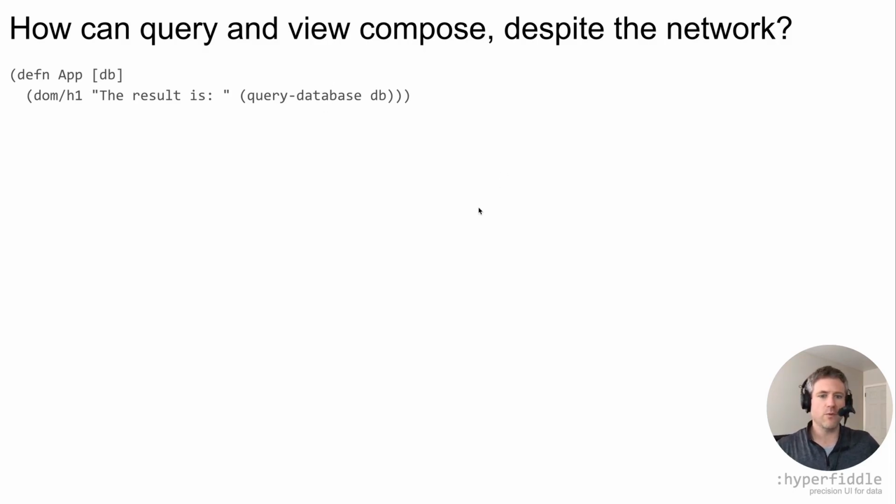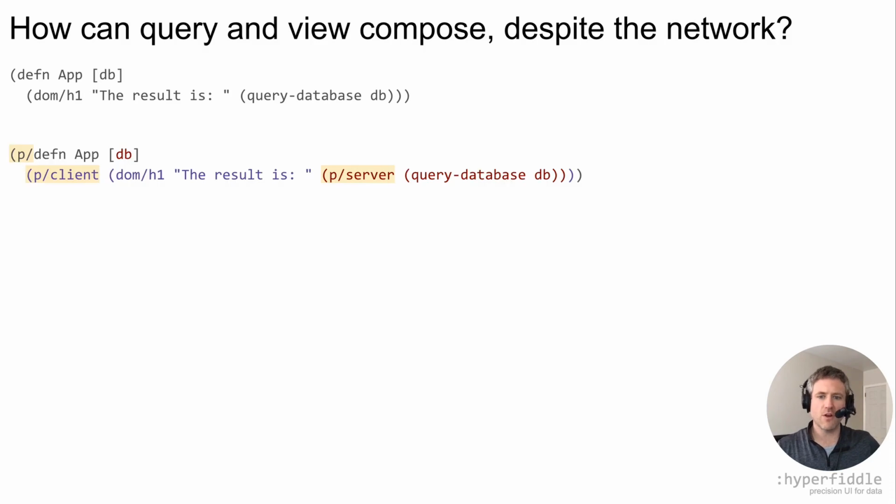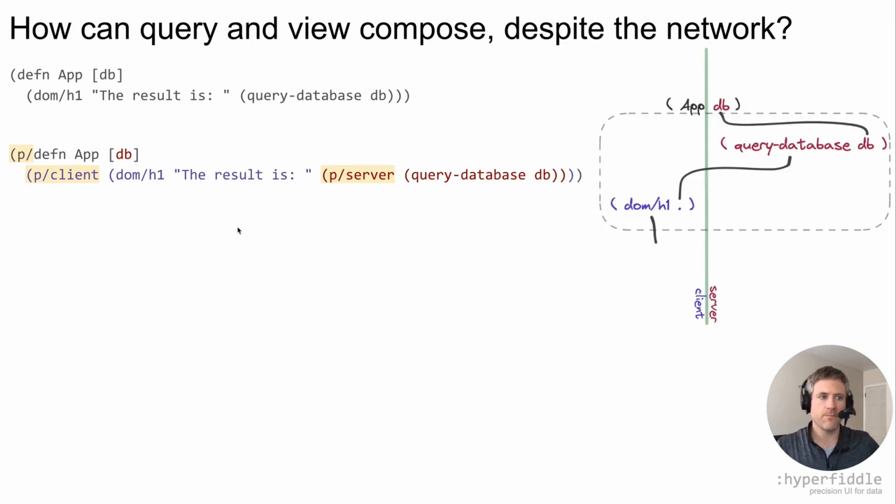At Hyperfiddle, we designed a new programming language called Photon, which is hosted by Clojure. Here you can see in Photon we mark the client bits and the server bits. p/defn, which defines a Photon function, is a Clojure macro. It looks like a Clojure function and acts like a Clojure function, but actually the macro is compiling the function body into something else. We compile it into a DAG. The DAG is abstract. It captures only the dependency flow of data through your functions without imposing any evaluation model.